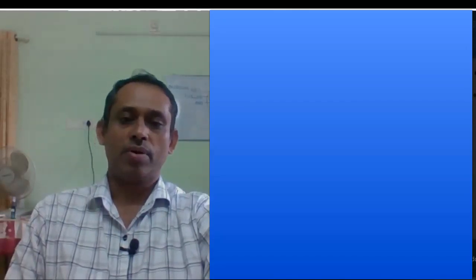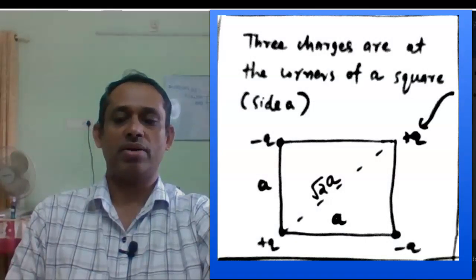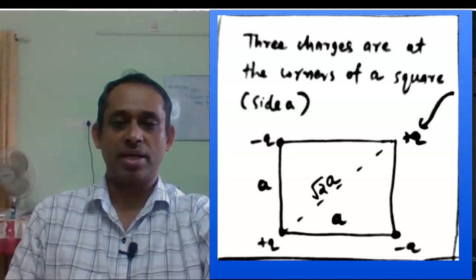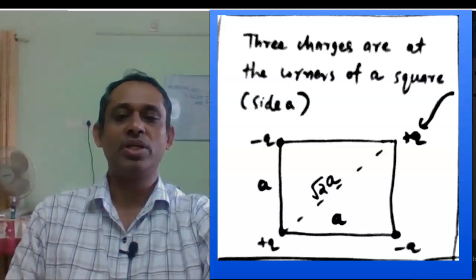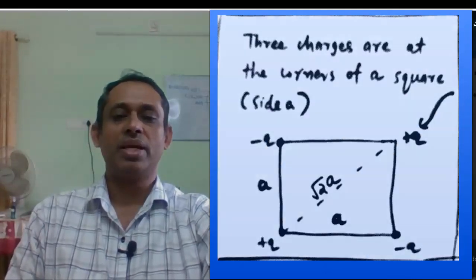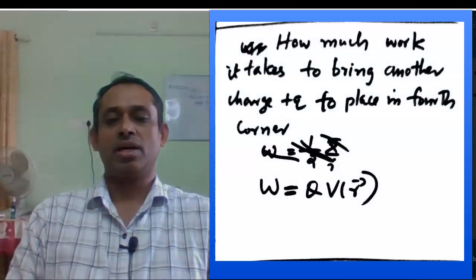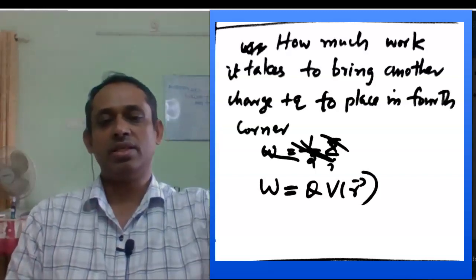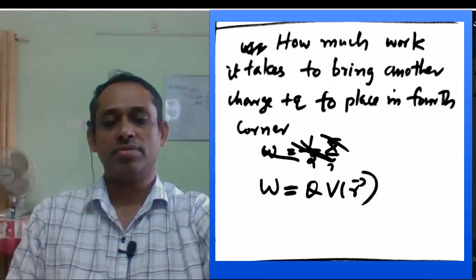Now we see a problem. Suppose we have three charges at the corners of a square of side a. Here we have a square of side a. Three charges are there, minus q, plus q, minus q. Now we are bringing a fourth charge. How much work does it take to bring another charge plus q from infinity and place it in the fourth corner? So this is the question.